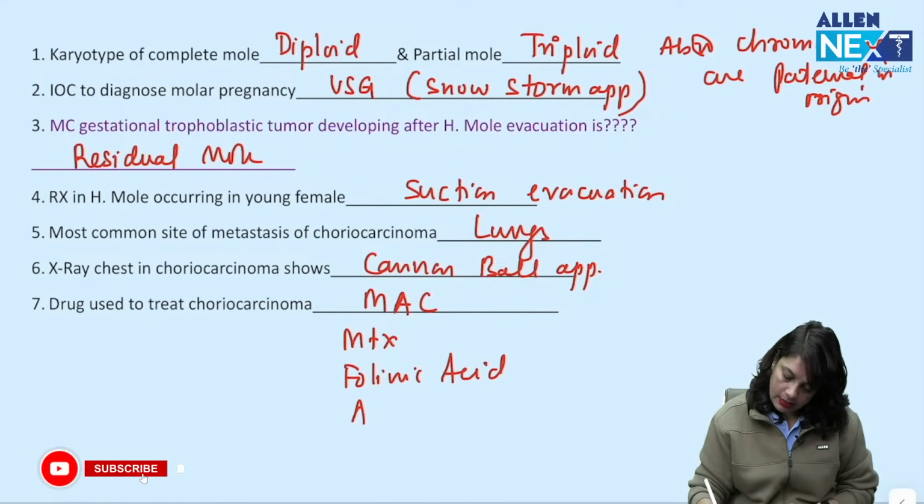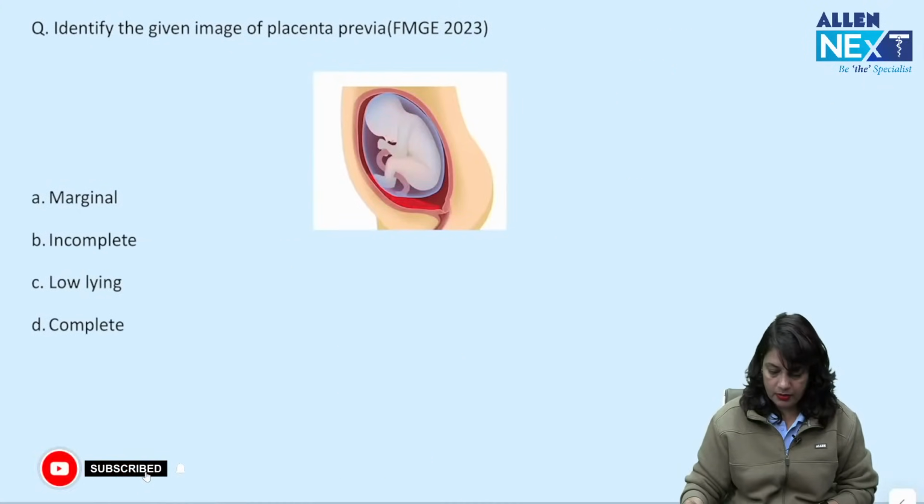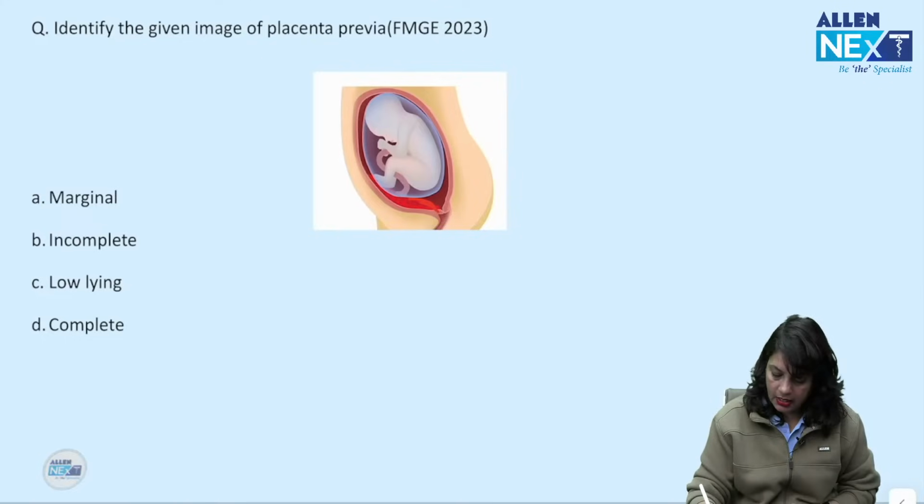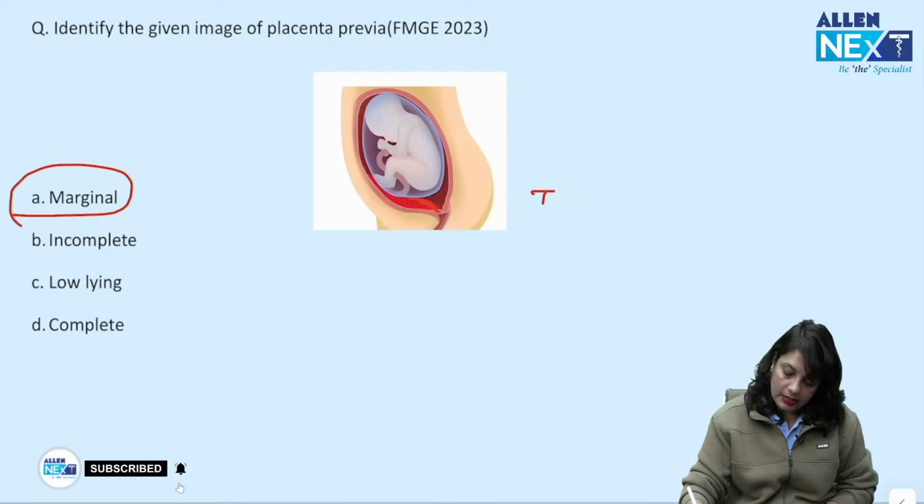that is methotrexate, folinic acid, actinomycin D and cyclophosphamide. Identify the given image shown. The placenta is low lying and it is just touching the internal os, not covering it. So, this is marginal placenta previa, that is type 2 placenta previa.